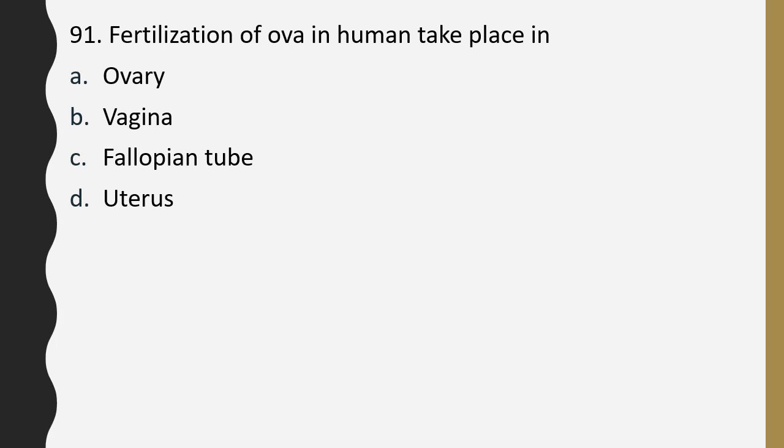Question number 91. Fertilization of ova in humans takes place in ovary, vagina, fallopian tube, uterus. The correct answer is option C, it takes place in fallopian tube.